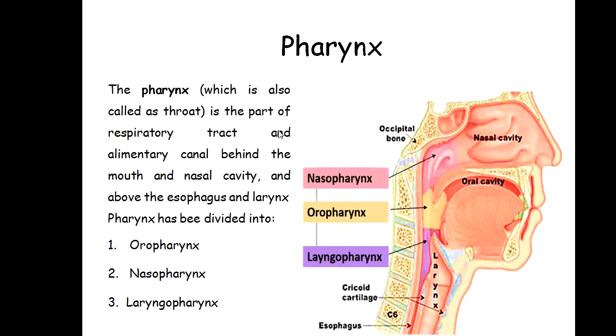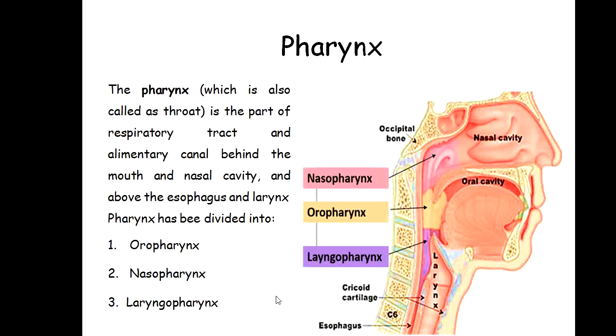The pharynx actually starts at the part of the respiratory tract behind the mouth and nasal cavity, and above the esophagus and the larynx. This is the larynx and this is the esophagus. So above the esophagus and above the larynx, the pharynx is there. Behind the oral cavity and behind the nasal cavity, the pharynx is there. This is the location of the pharynx.